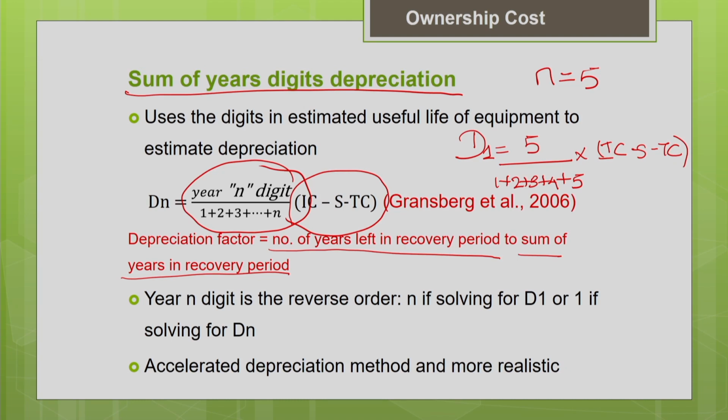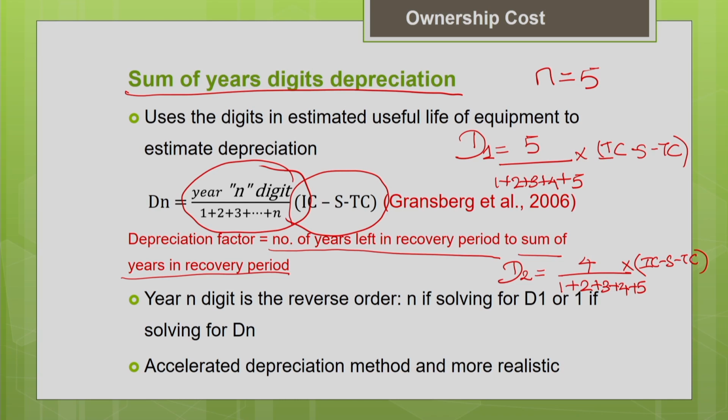Okay, so now how to calculate the depreciation for the second year? For the second year, the number of years left in the recovery period from the beginning of the second year to the end of useful life will be equal to 4. Already 1 year is completed. So 4 divided by 1 plus 2 plus 3 plus 4 plus 5, multiplied by initial cost minus salvage value minus tire cost. This will give you the depreciation for the second year.